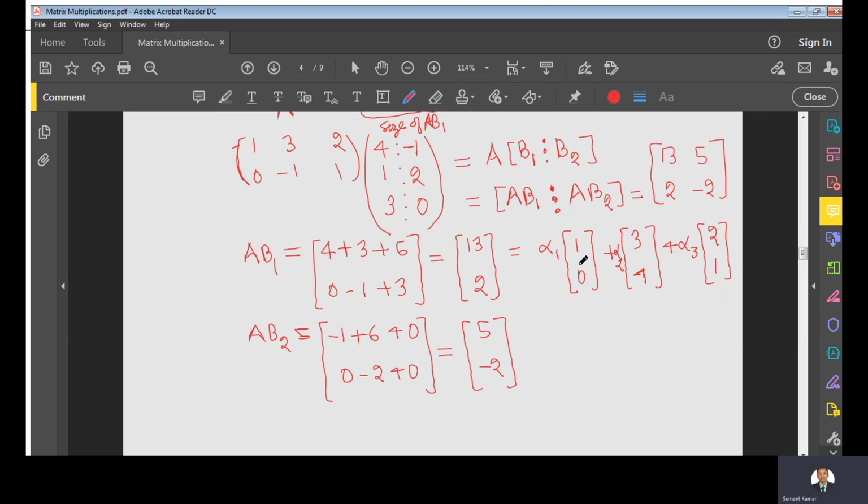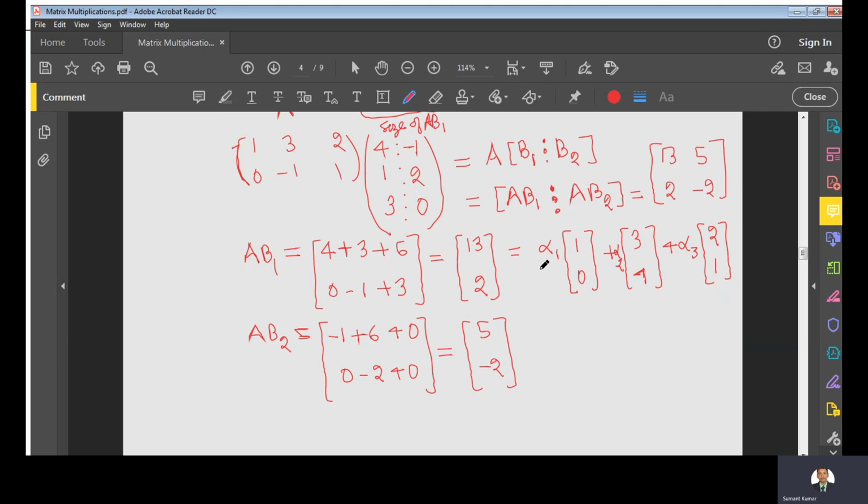That is, the linear combination of the columns of matrix A is the resultant column of this product. That means you can write the column of this product as a linear combination of the columns of matrix A, and whose weights are from the first column of this matrix B.